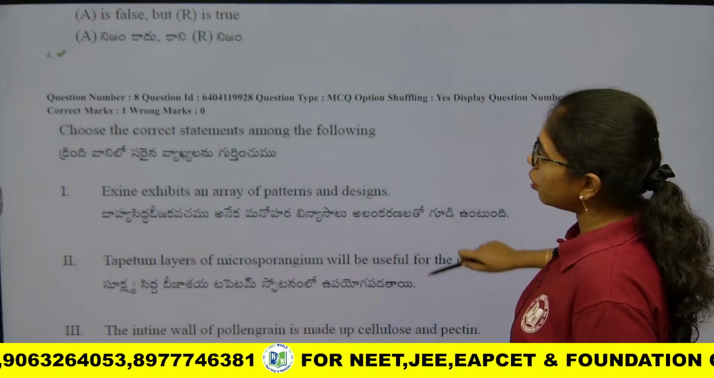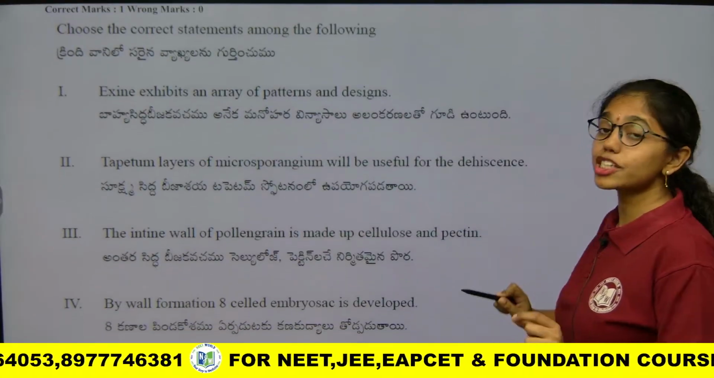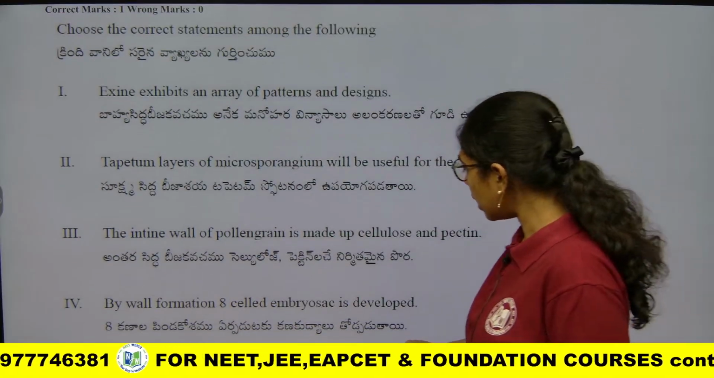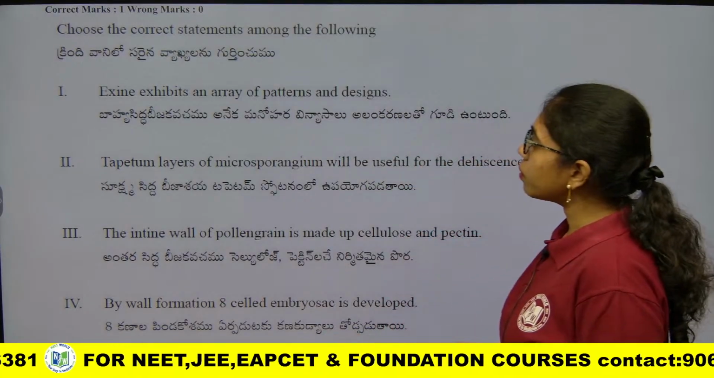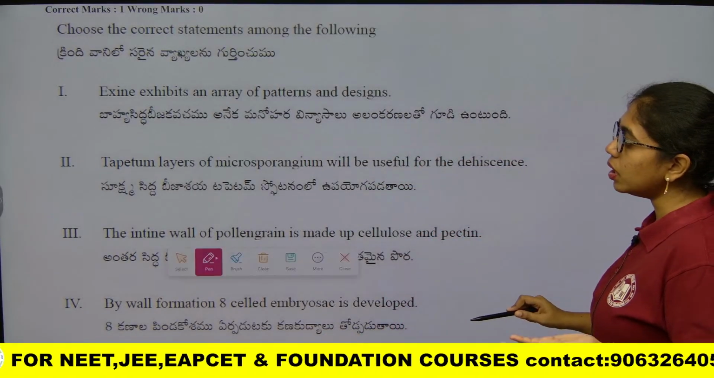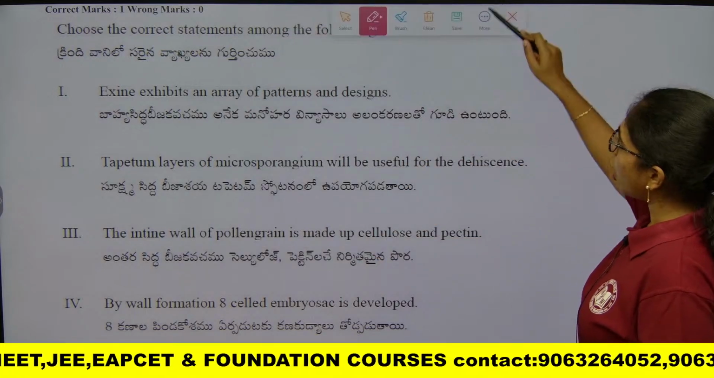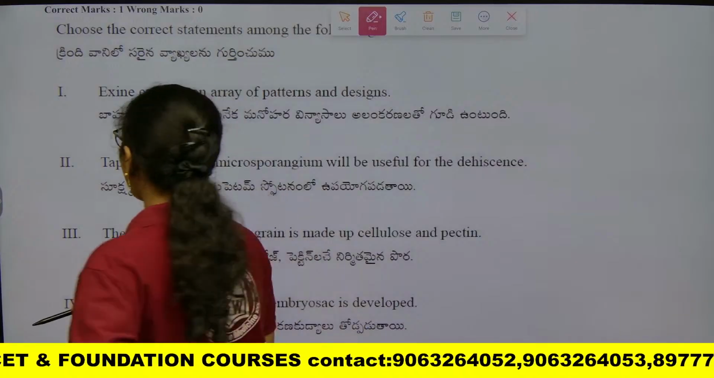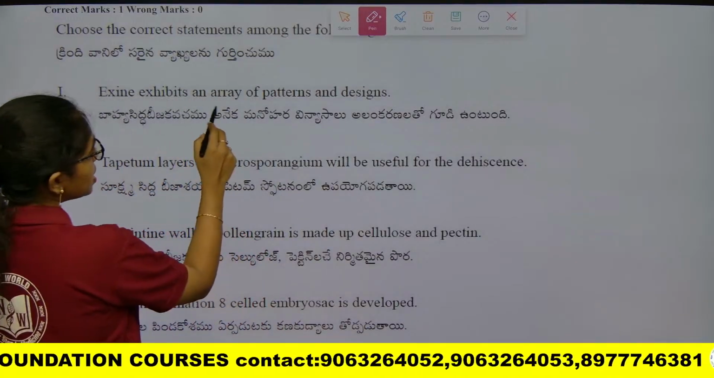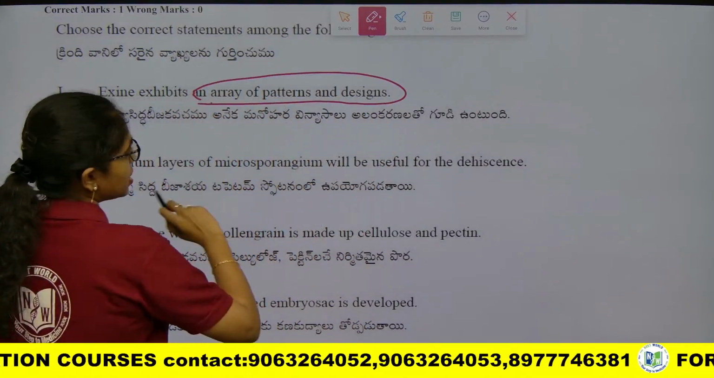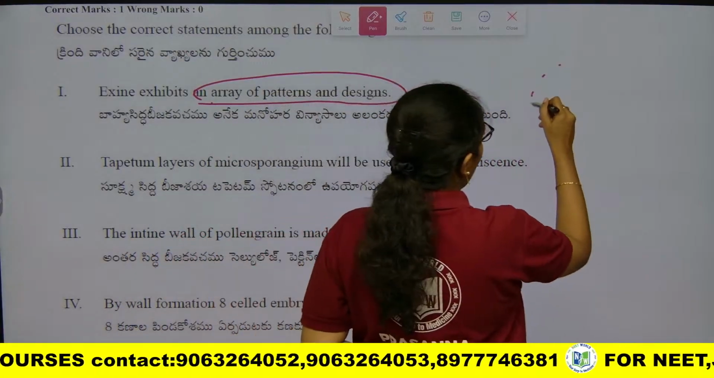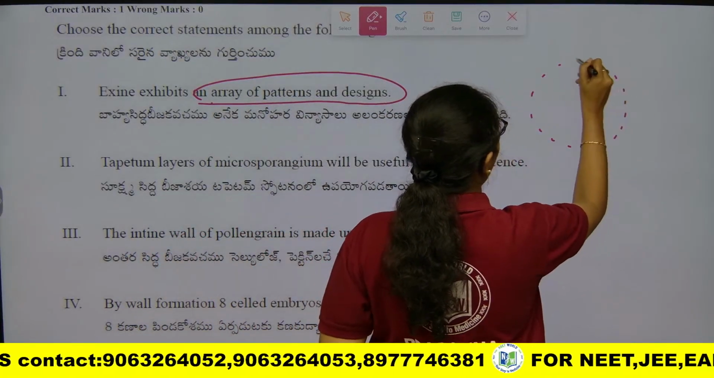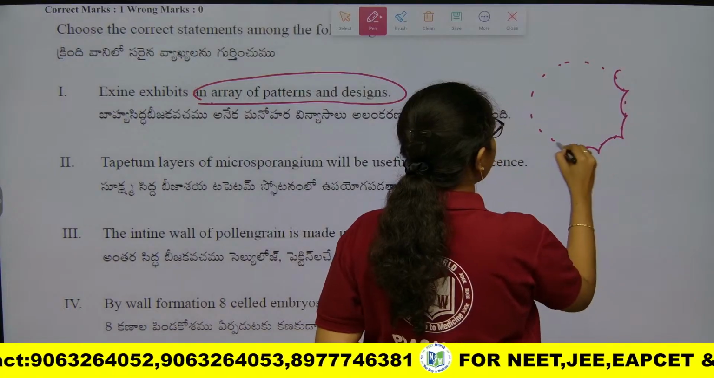Next question, look into it. This is from sexual reproduction of flowering plants. Okay. So from this question, it is asking about the anther wall layers or pollen grain wall layers. Exine is the outer wall of the pollen grain. Exine exhibits an array of patterns of designs. That is true. Okay. Pollen grain has 2 wall layers, exine and intine.